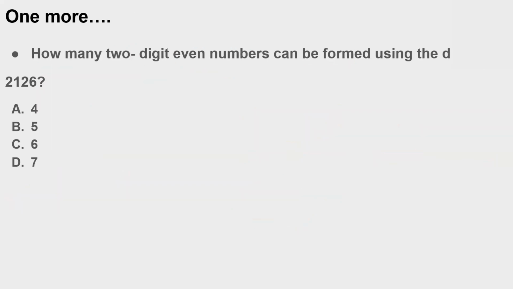Now my next question is: how many 2-digit even numbers can be formed using the digits 2, 1, 2, 6? There are 4 digits, 2, 1, 2, 6. I have to make a 2-digit number, with ones place and tens place.